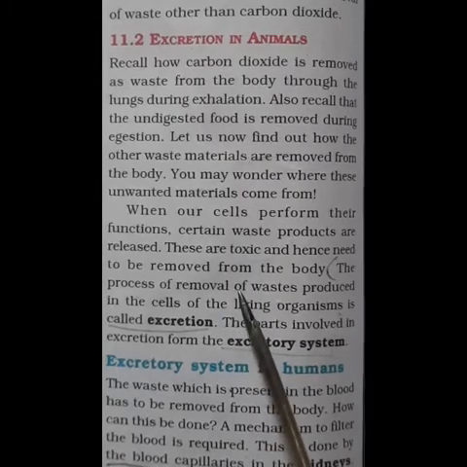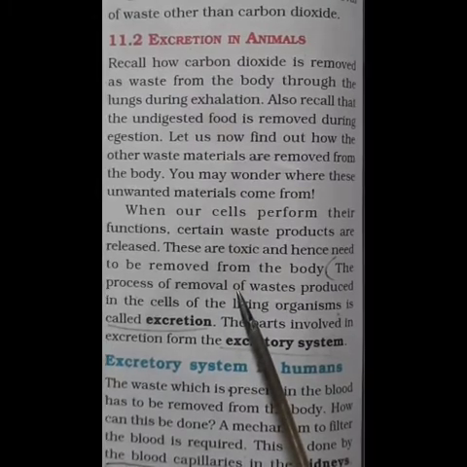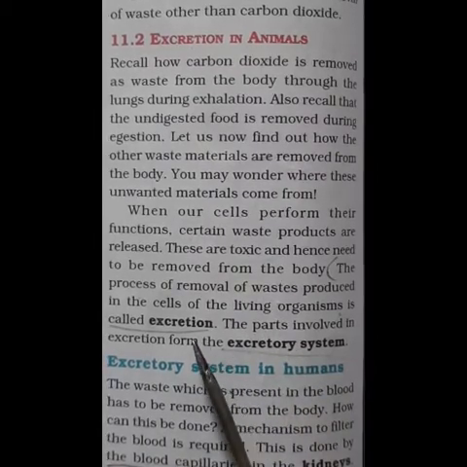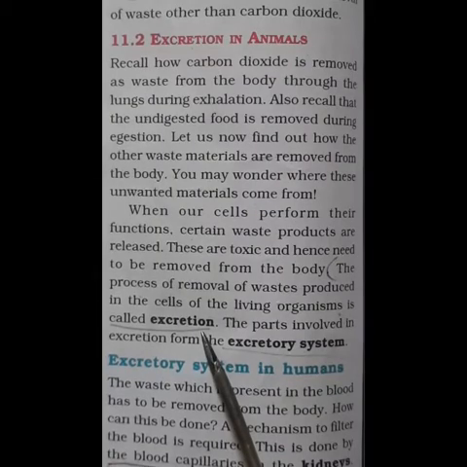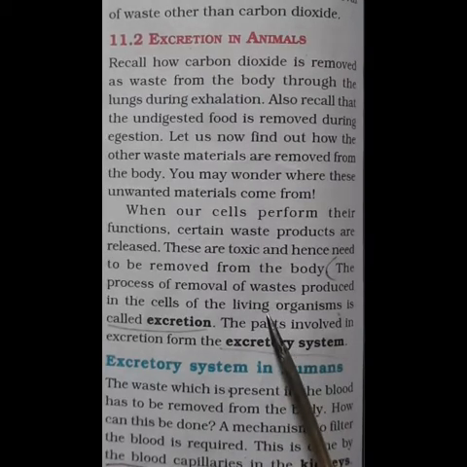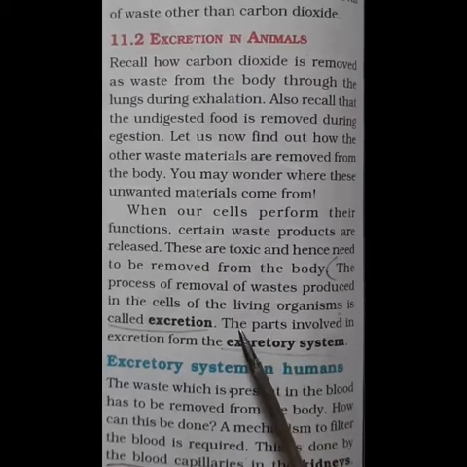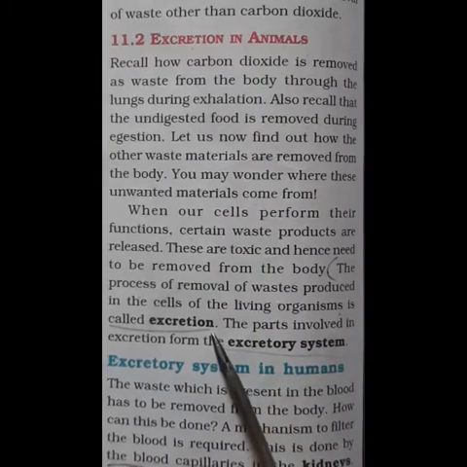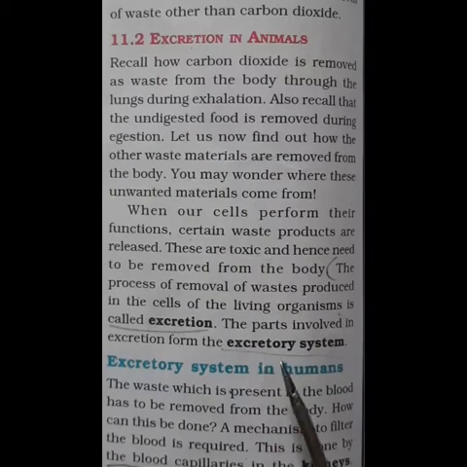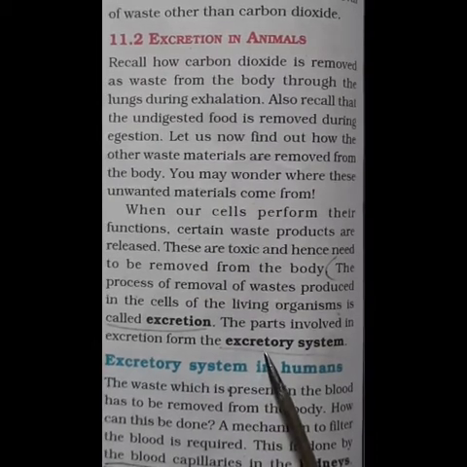It is very necessary to remove the waste materials from our body. That is the process of excretion. What is excretion? The process of removing the waste produced in the cells of living organisms is called excretion. The parts involved in excretion form the excretory system.